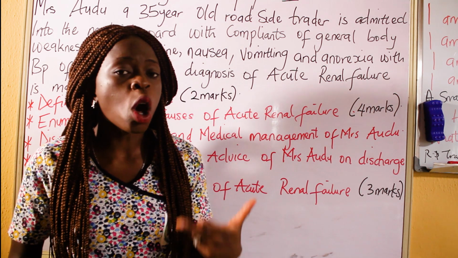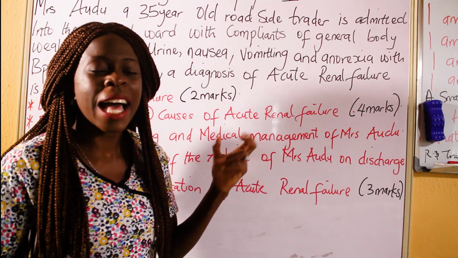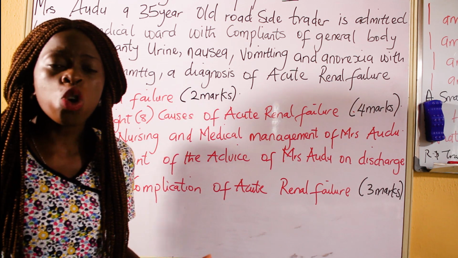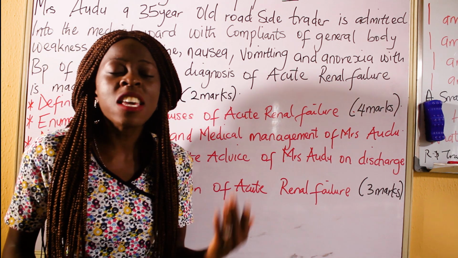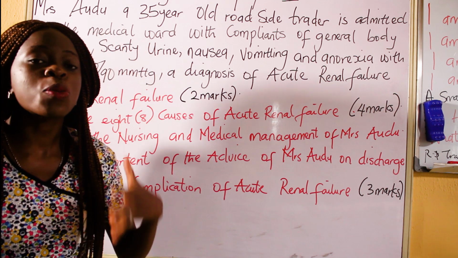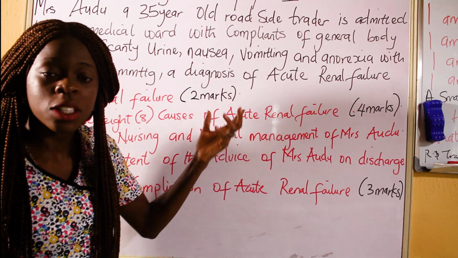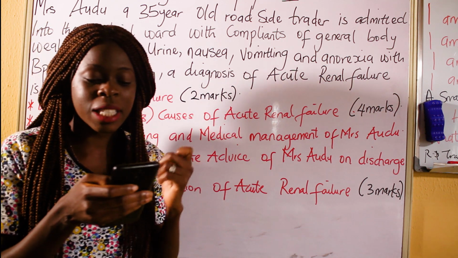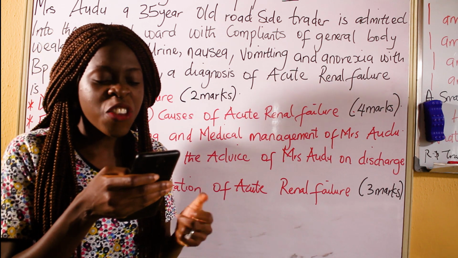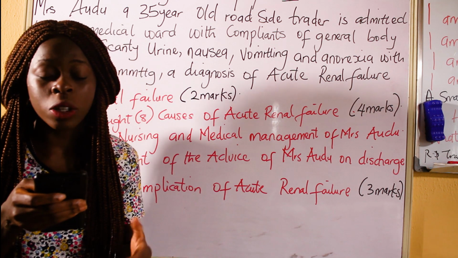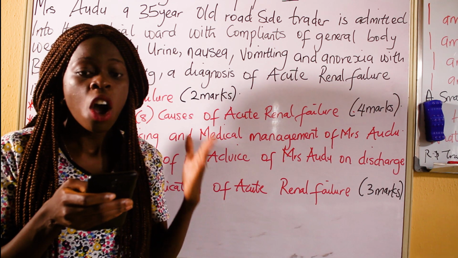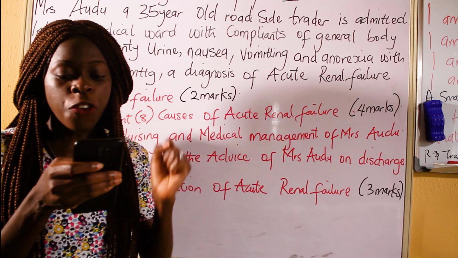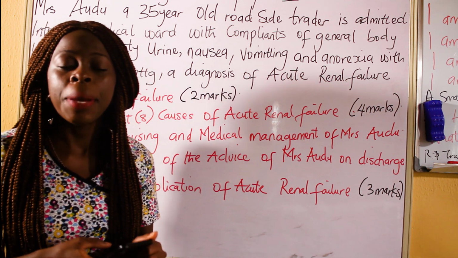So when you are asked to talk about renal failure, you look at the mark attached to it. Looking at the mark attached to renal failure is just 2 marks. So you are expected to define, 2-3 lines will give you your full points. This is not the time for you to be writing history. It's just 2 marks. So you can write 2-3 lines telling us that it is a sudden or severe reduction in previously normal renal function characterized by accumulation of nitrogenous waste products and the urine volume less than 400 ml to 600 ml per day.